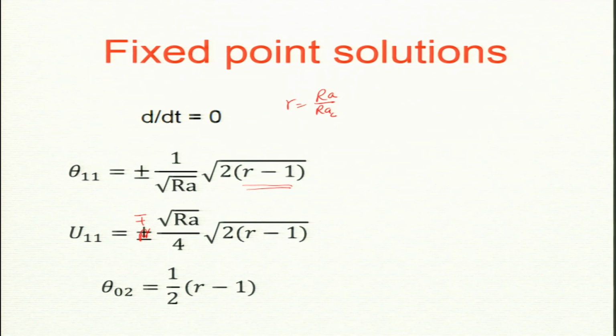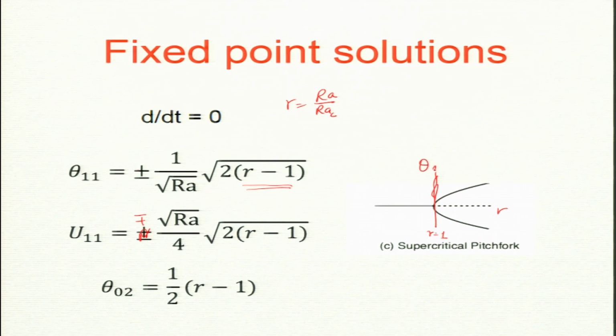If I plot them as a function of small r, I get this. This is small r equal to 1, and the y axis I can choose to be theta 11 if you like. Rayleigh is approximately 8, this number is approximately 8. When I increase small r, of course Rayleigh also changes, but near the onset this is constant. So, it goes approximately as square root of r minus 1, apart from prefactors, and minus square root of r minus 1. So, there are 2 solutions.